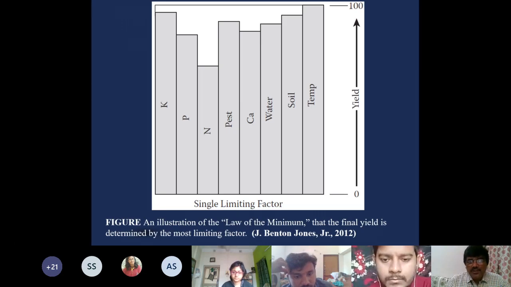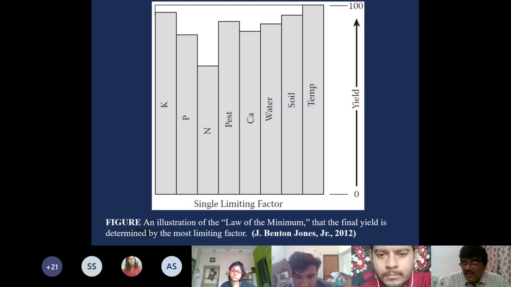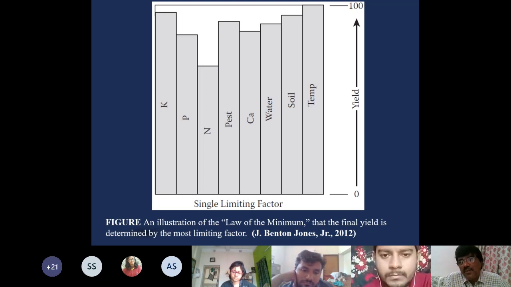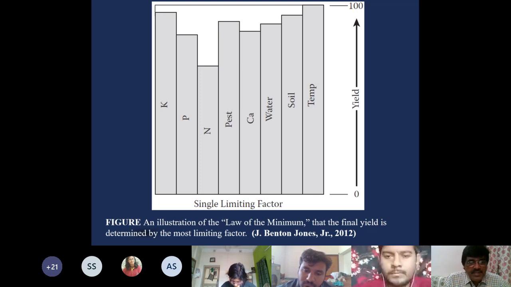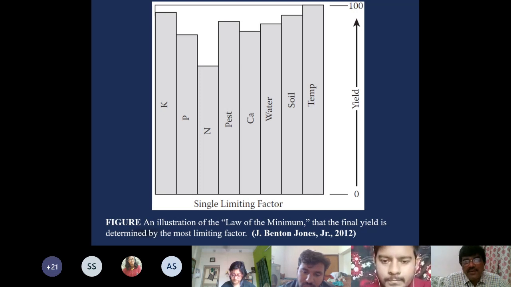Now you see that most of the factors, as I told you before also, are having interaction. They have interacting effect. Like I have shown you fertilizer, water, and in soil you have temperature. Air temperature may be controlled by soil, air, and water, something like that. So most of these factors are interactive, and their effect on growth or yield is an interactive effect. Means sometimes their interaction can be useful, sometimes their interaction can be unuseful. So such kind of things happen.